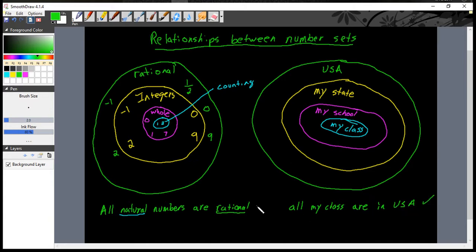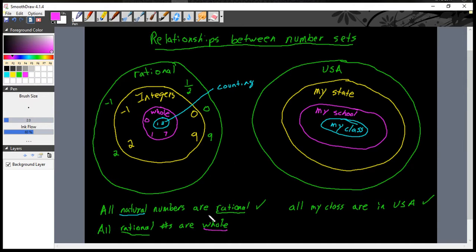Let's try to go the other way around. What if I said all rational numbers are whole numbers. So all rational was green, and whole numbers is purple.